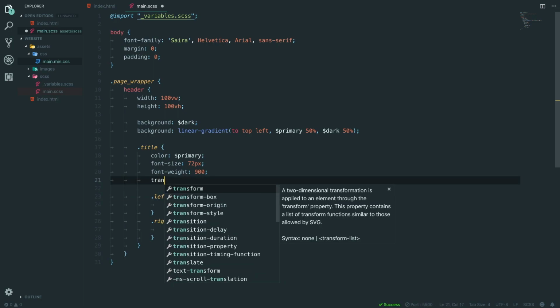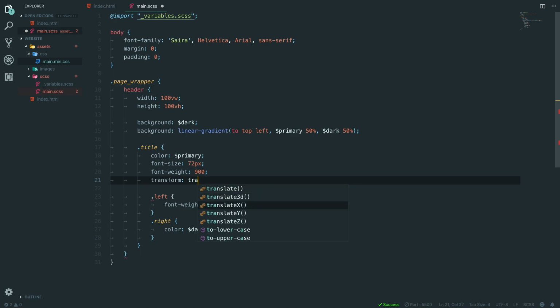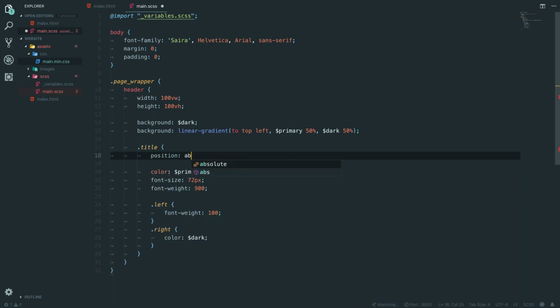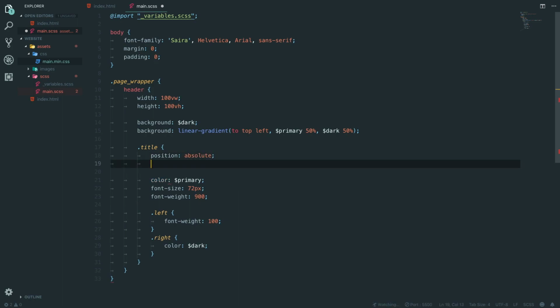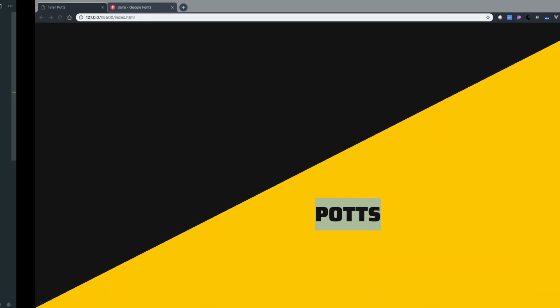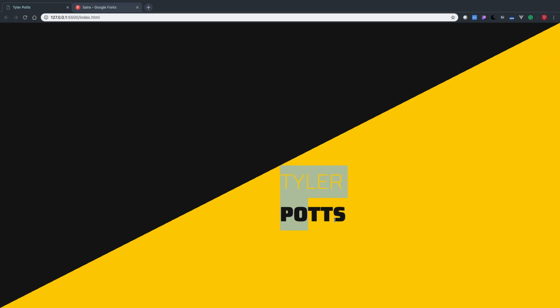So in title, we also need to set a couple of things. We say transform, translate. We need to set position first. So we're going to go up here and say position, absolute. Oh, that's not what I wanted, is it? Absolute. We're going to say left 50%, top 50%. It's not perfect, but it's there.